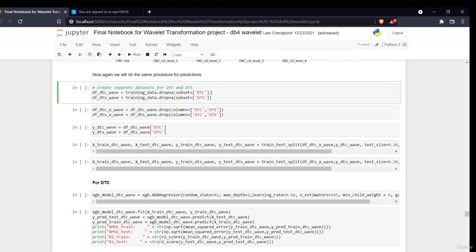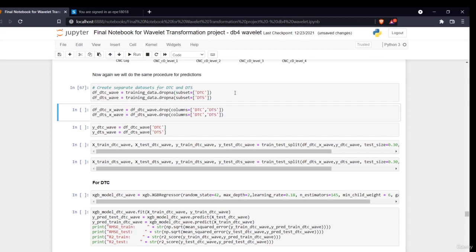Hello all and welcome to the final section of our project. In this section, we'll be finally predicting our results and seeing the changes in our prediction and accuracy results after the feature engineering technique called wavelet transformation that we have performed on our data. Now we'll be doing the same thing which we did earlier in the model development phase.